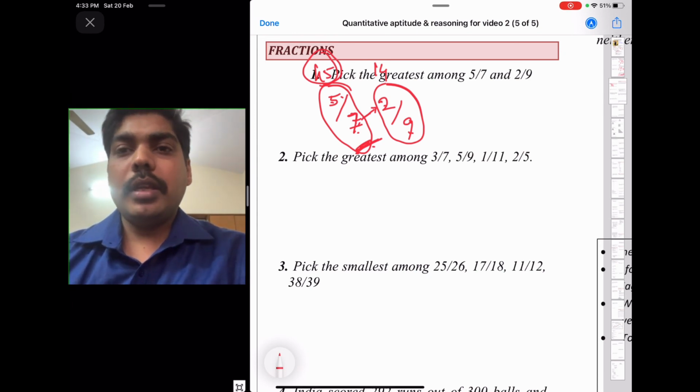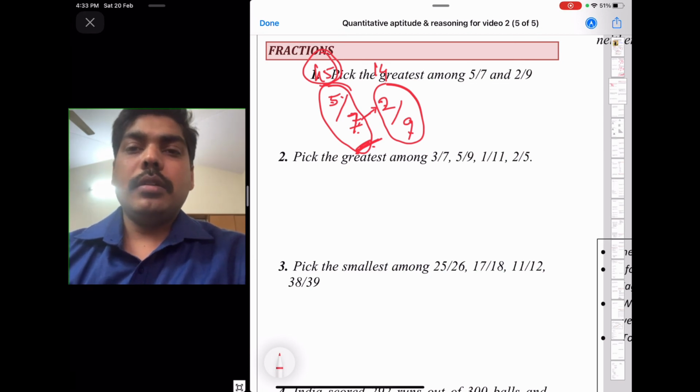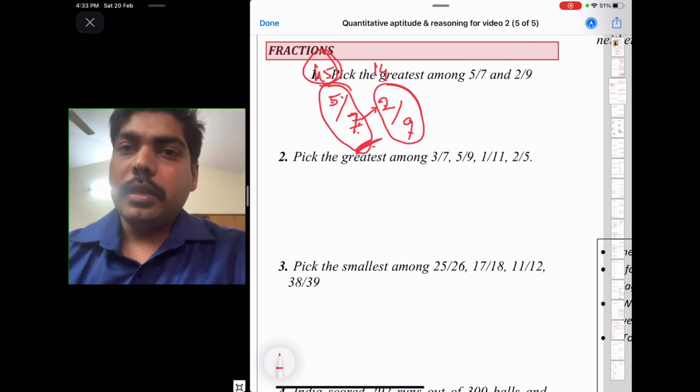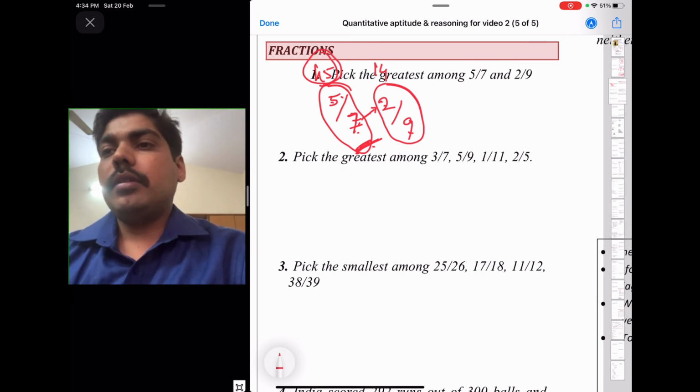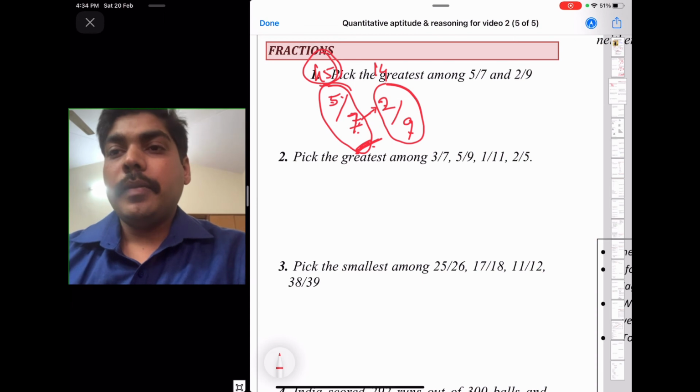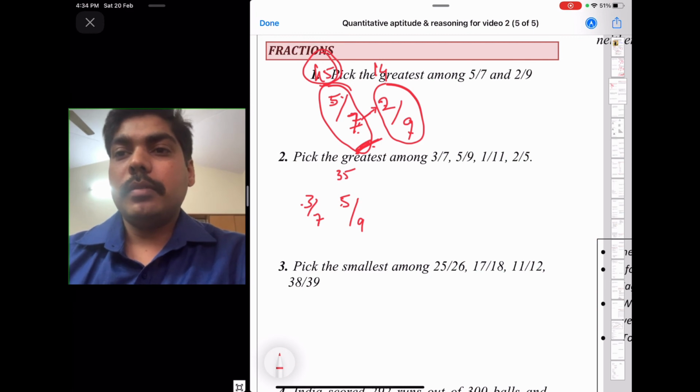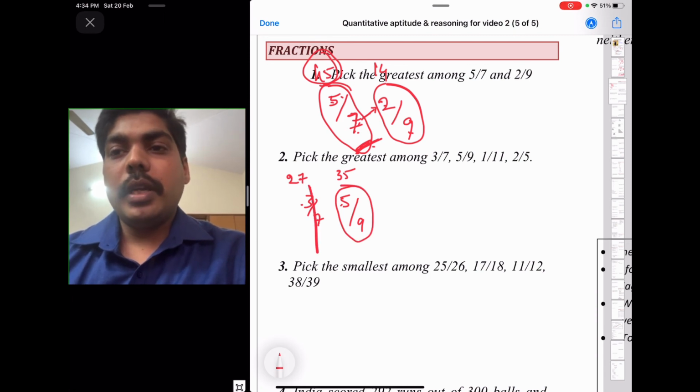When they are giving more than 2, just keep one constant and start comparing, pick the greatest one and eliminate the other one. So 3 by 7, 5 by 9, 1 by 11. First I will compare 3 by 7 with 5 by 9. So 7 5s are 35, 9 3s are 27. So this is bigger. Okay. So now you can eliminate 3 by 7.